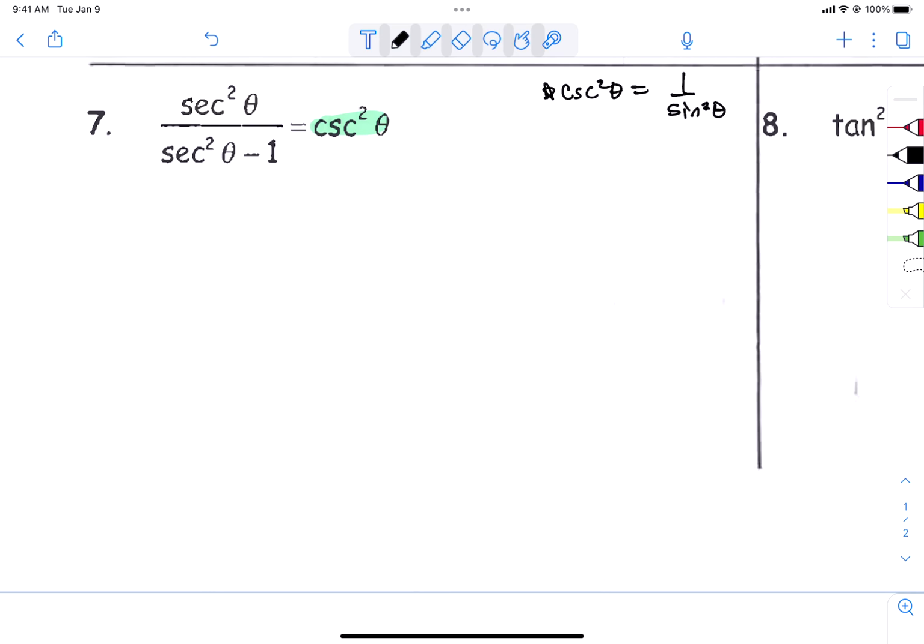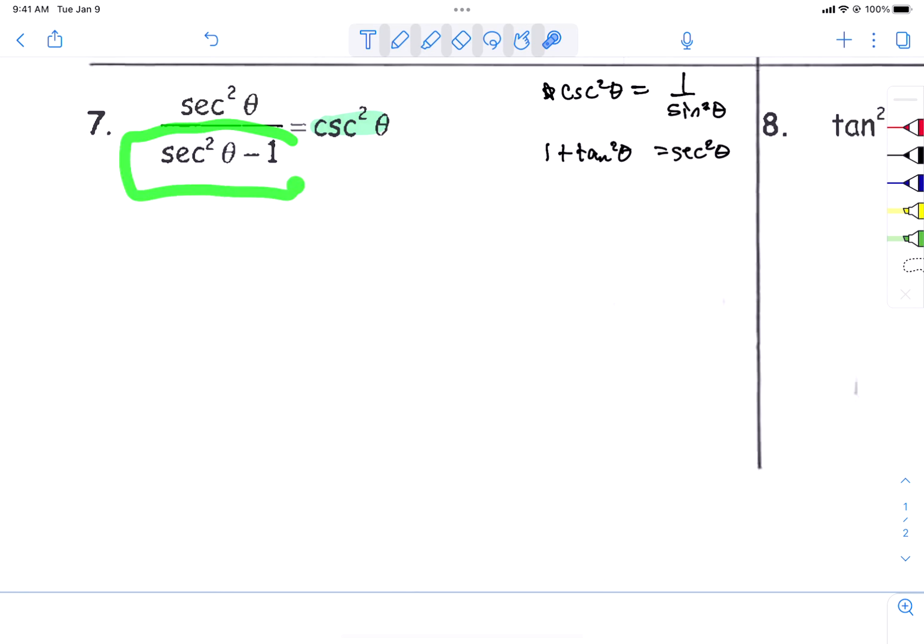The Pythagorean identity that contains a secant is 1 plus tangent squared equals secant squared. Since this is one piece, taking out this secant squared and making it 1 plus tangent squared probably isn't very helpful. You could try it, but it's not going to help you too much.